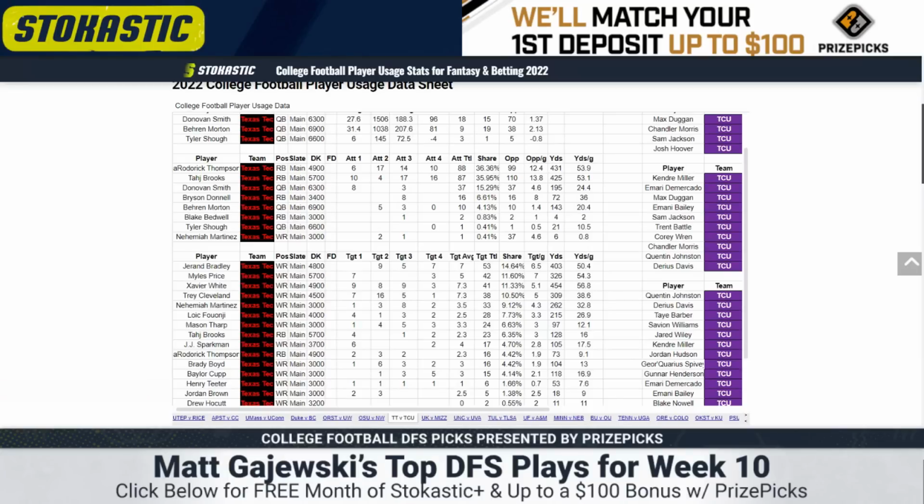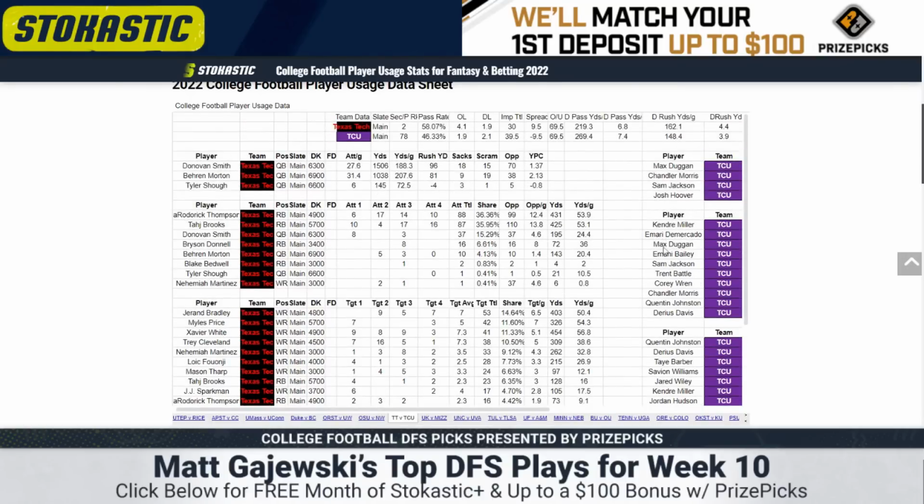So to rank them, that's what we want here. Price adjusted, I'm going number 1, Jaron Bradley. Number 2, Miles Price. Number 3, Trey Cleveland. And I'm probably not getting anyone else other than those guys. If I do, it's going to be Nehemiah Martinez because he's the Stoneman.